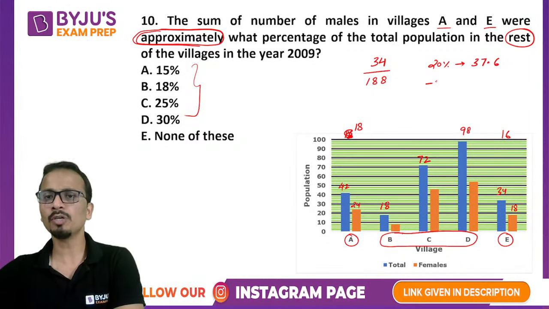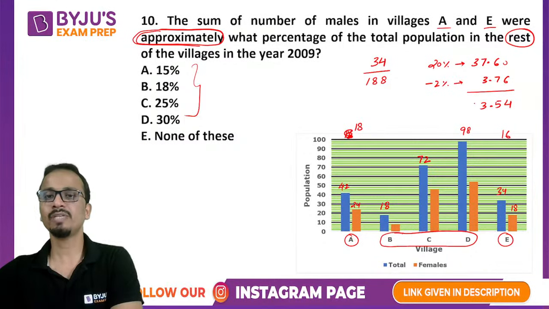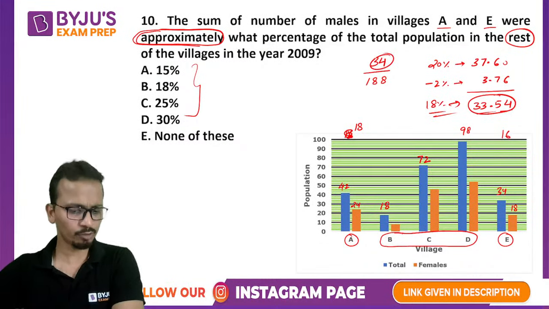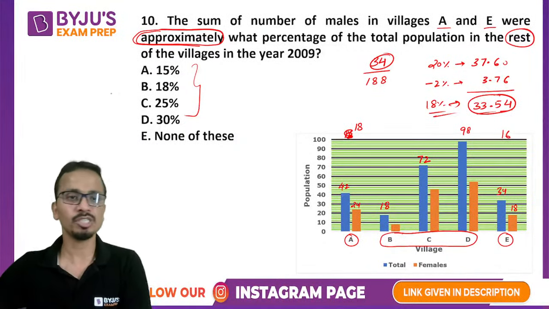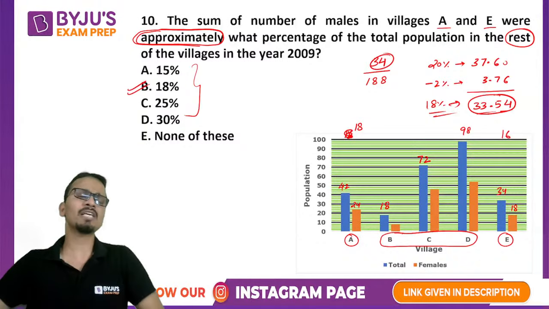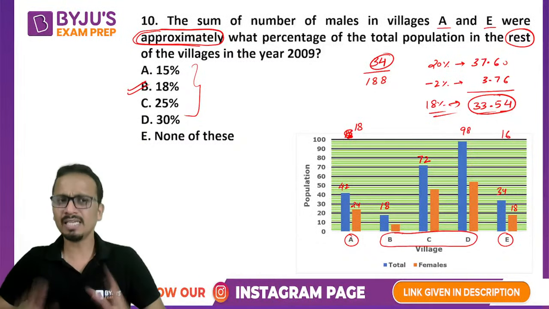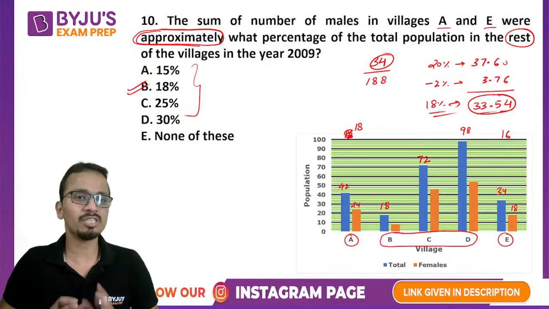If I subtract 2%, that means 3.76, from this value, what will I get? 33.54 will be 18%. So approximately 33 will be 18%. I'm looking for 34, so the answer will be a little bit more than 18%. And since the question is asking for an approximate answer, yes, I can mark 18% as an answer.